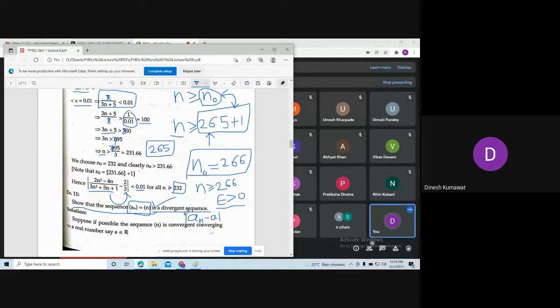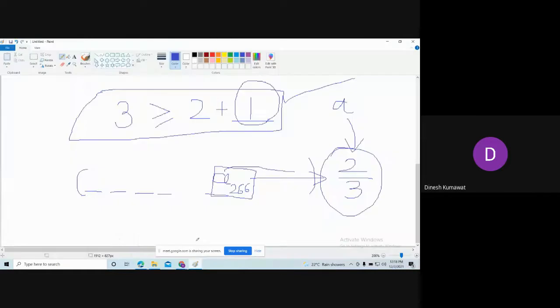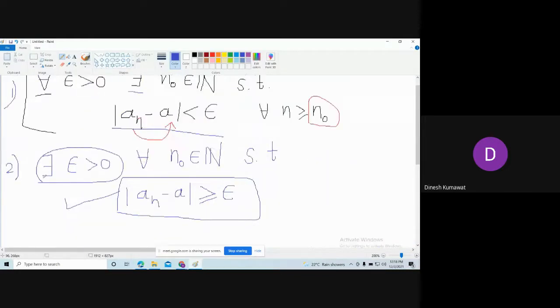In this case, you are always getting this kind of scenario. Doesn't matter which epsilon you pick, the terms of this sequence are always bigger than your epsilon. For example, in the definition of a divergent sequence, what did we say? We said there exists a number epsilon which is bigger than 0.